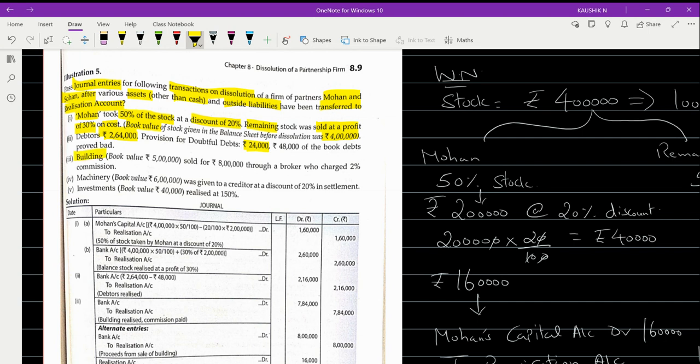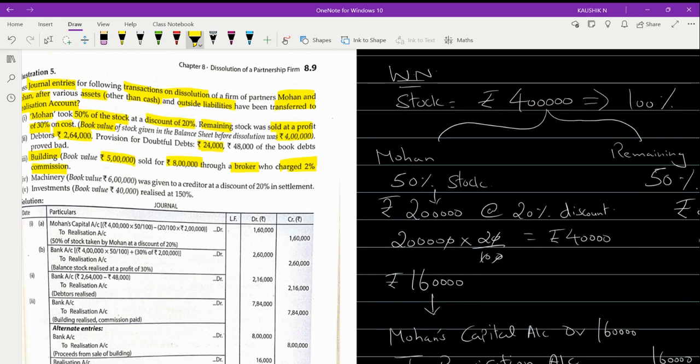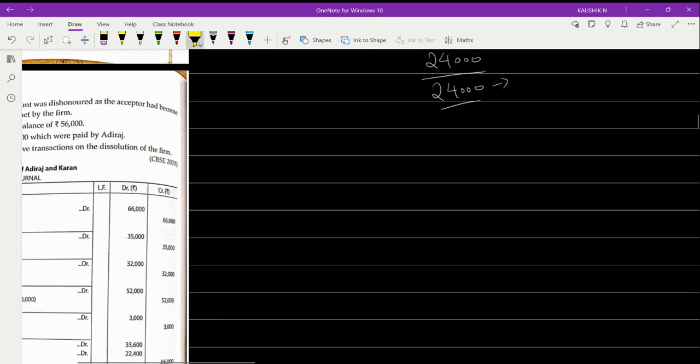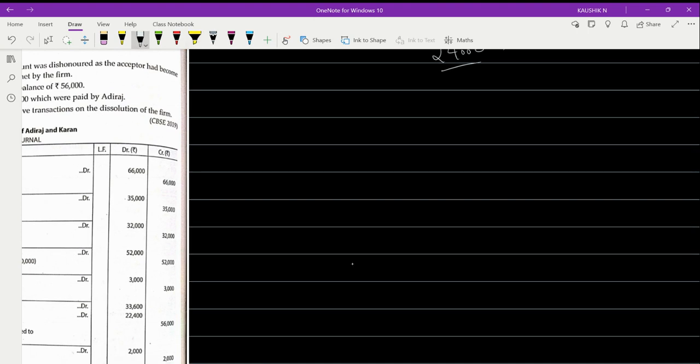Building. Okay. The book value is 5 lakh. It has been sold for rupees 8 lakh through a broker, and he has charged 2% as commission. So obviously, when you have to pay something as a commission or brokerage to a person like a broker, who is a third party, it's a third party settlement. Now you have got the value you sold for. Okay, so let me work out here. What is the building value? Building value given in the book is rupees 5 lakhs.